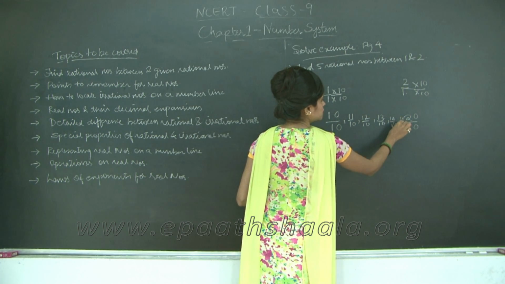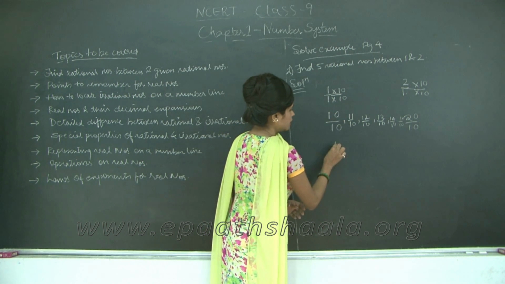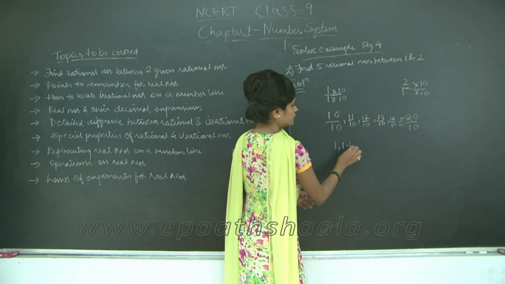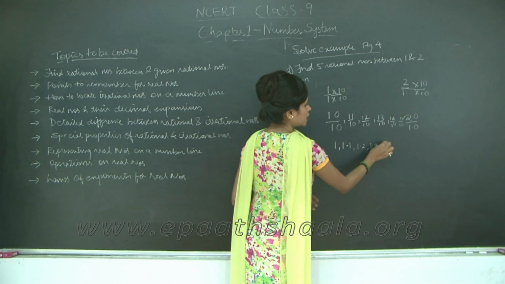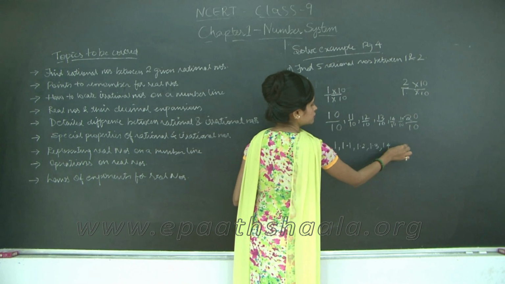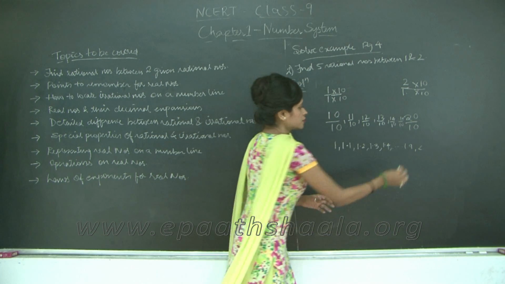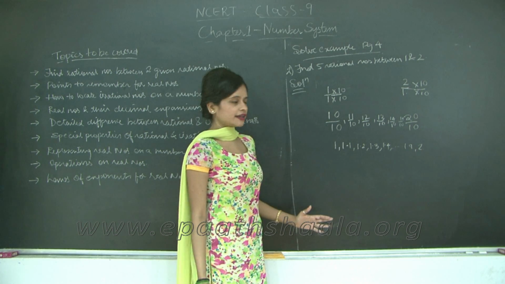19 upon 10, right? So, we know that this is 1. 11 upon 10 is nothing but 1.1, 12 upon 10 is 1.2, then this is 1.3, 1.4, 1.9 and 2, right? So, isn't this a very simple method to find the rational numbers?